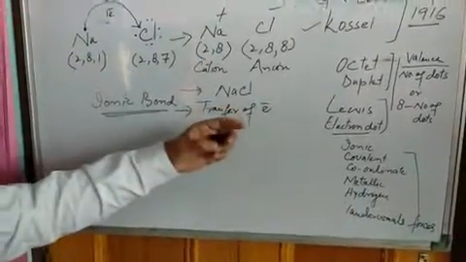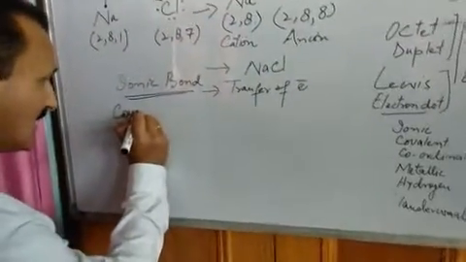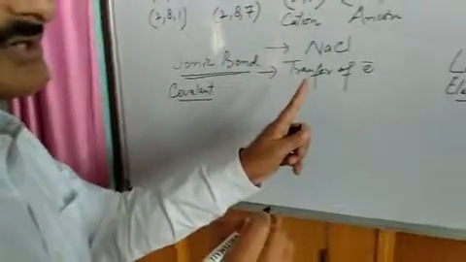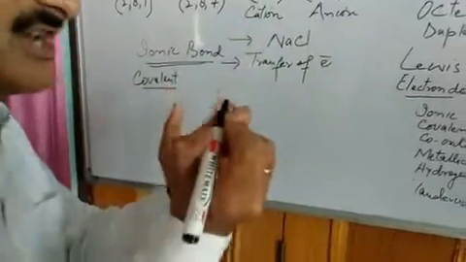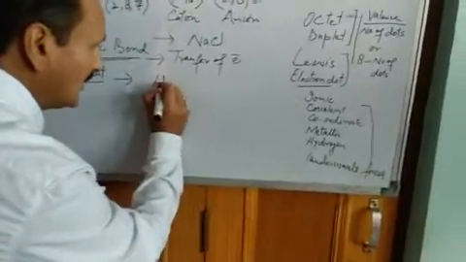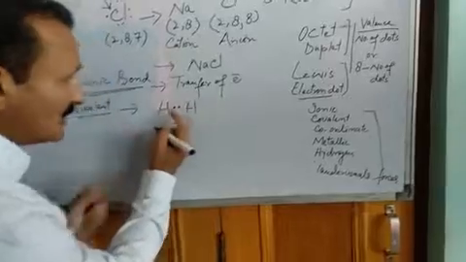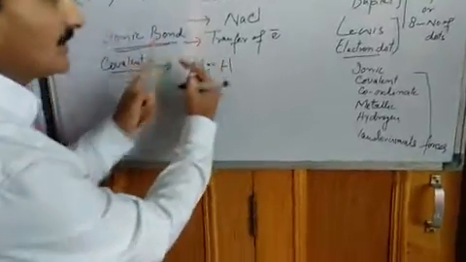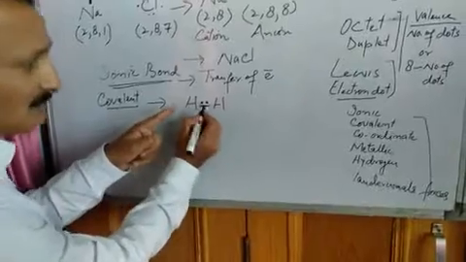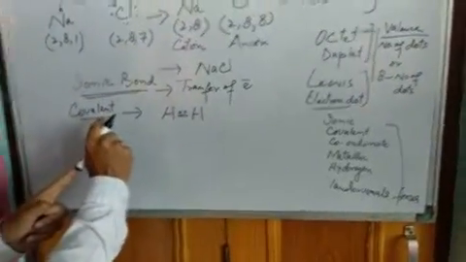But it is not always that there is only transfer. Sometimes another bond is formed, that is covalent bond. This covalent bond is formed not by transfer of electron but by sharing. What happens in this? For example, this is hydrogen and hydrogen. These are 2 electrons. They are not being transferred from here to here or here to here. They are being shared between these 2 hydrogen atoms, forming a bond, and this bond is known as covalent bond. We will be discussing it later on in detail.